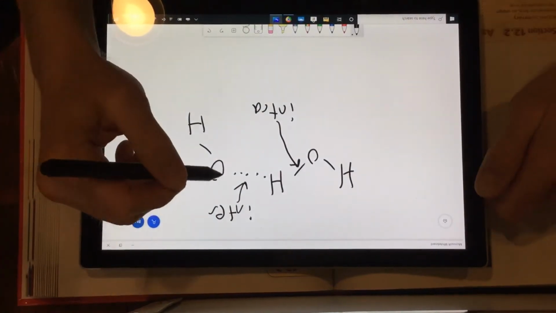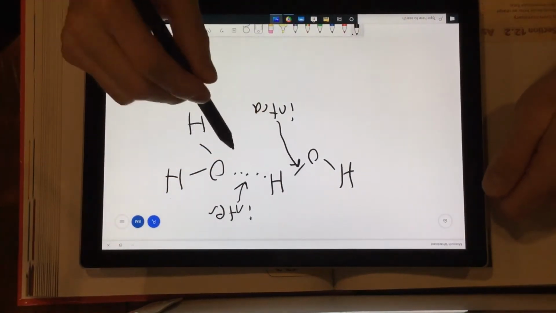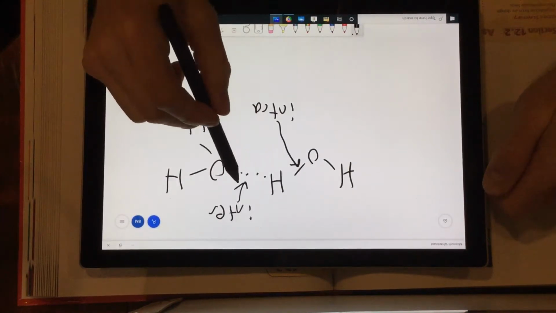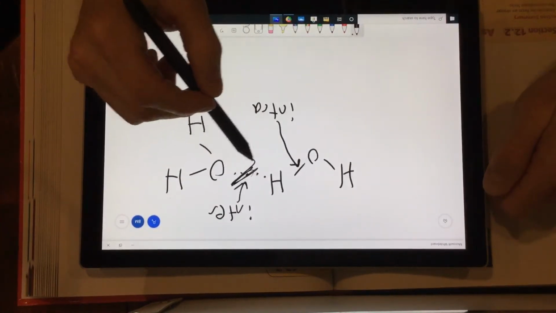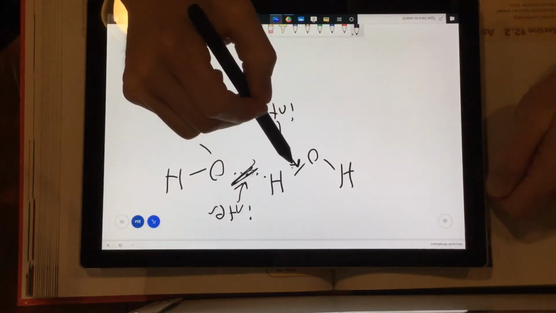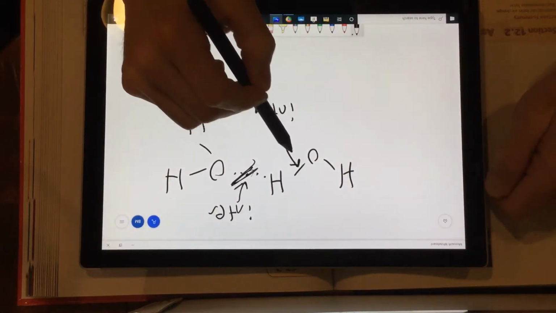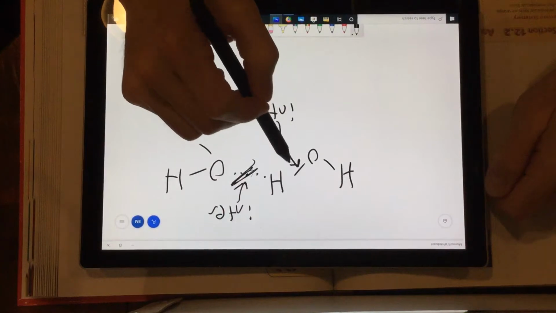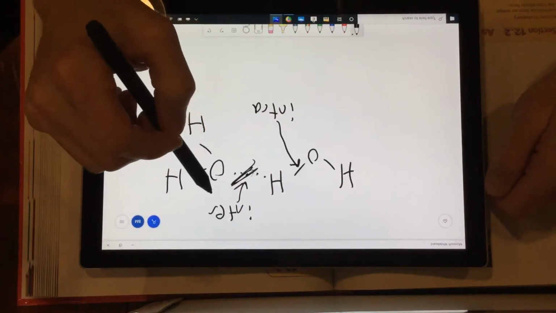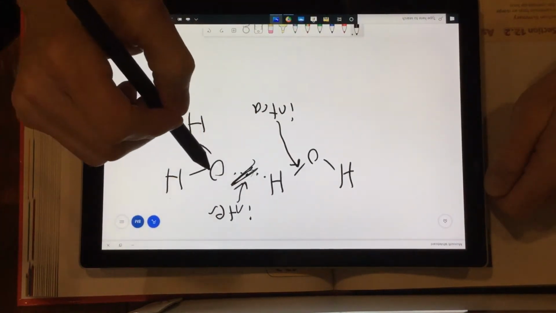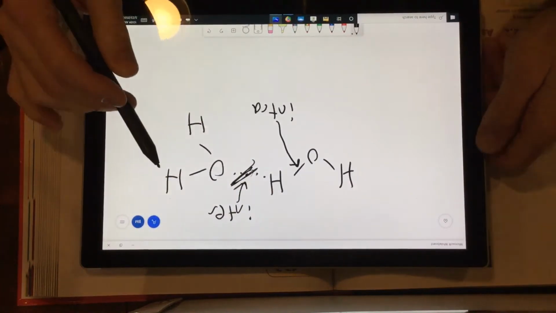So inter are way weaker than intra. When you boil, melt, phase change, this is what's broken or formed. Chemical reactions break that. So intra is like a bond, covalent bond, polar bond. This is a force of attraction. Intermolecular, dispersion, hydrogen bonding, all the stuff we have just been talking about. Okay.